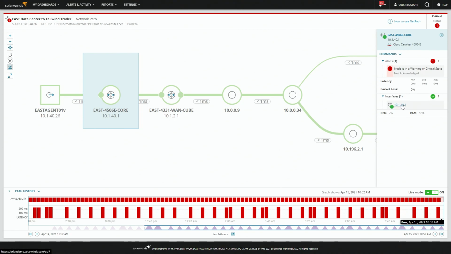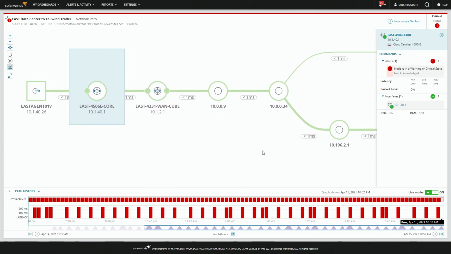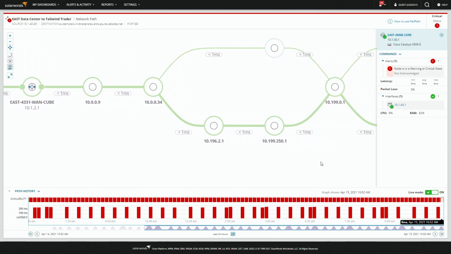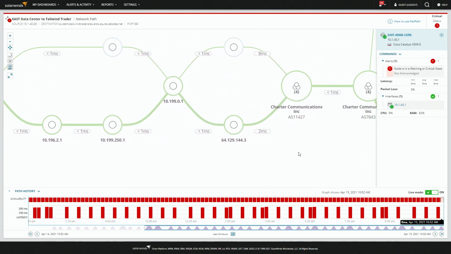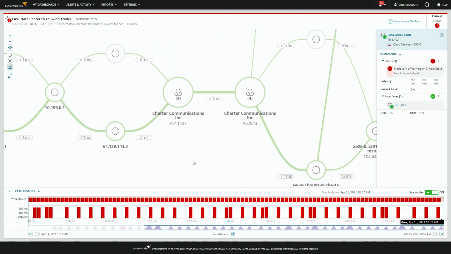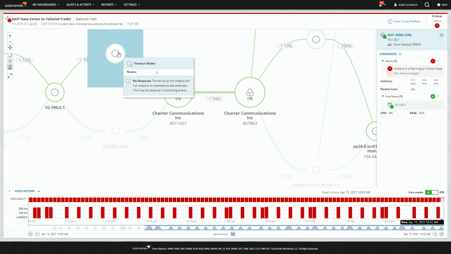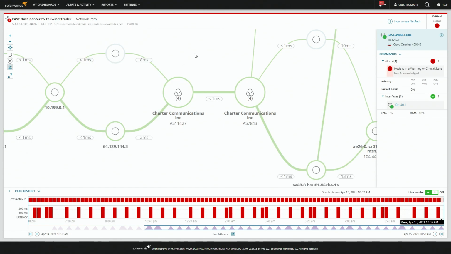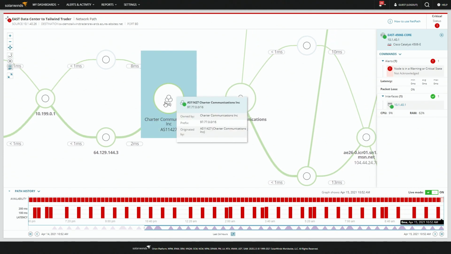And then as he goes a little bit further to the right on this screen, we'll start getting into more of the devices outside of our network or devices that we're not monitoring. So you might have things like firewalls in here that for whatever reason you're not monitoring. Maybe they're owned by another team. This is actually a really good example of that. You'll see something similar to this, and this is because this is a completely pass-through firewall. It's transparent. So NetPath knows a hop is taking place, and it shows you that, but you have zero insight inside of it. And this is intentional. This is the way the firewalls are designed. But then when you actually hit your edge, that's where it gets interesting.